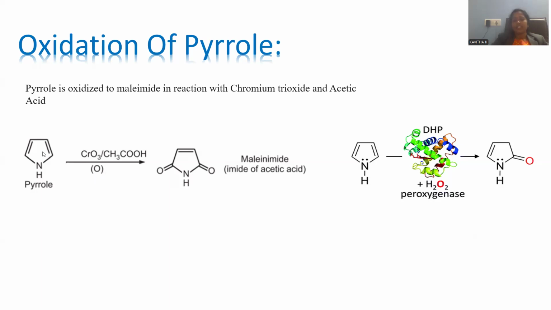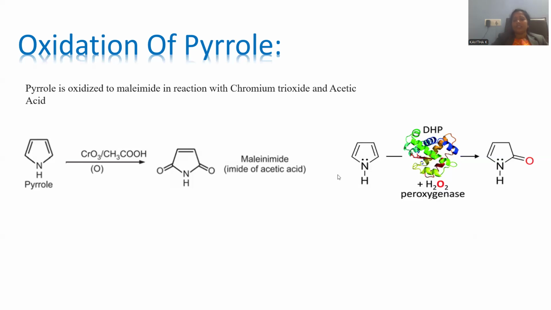Whenever the oxidizing agent is operated, it is able to generate a 2,5-diketone. This 2,5-diketone which is generated, that entire compound is regarded as maleimide. Maleimide is a compound generated, the imide of the acetic acid, right? So this is the way the oxidation reaction will be performed.